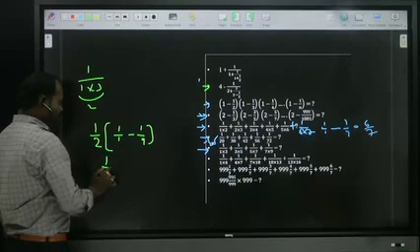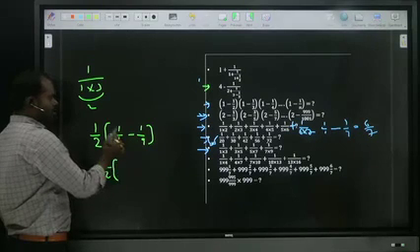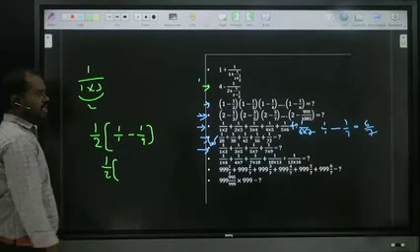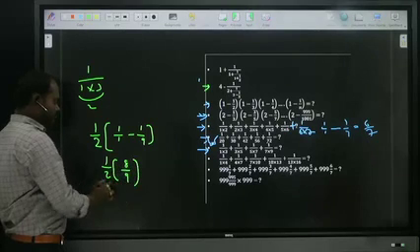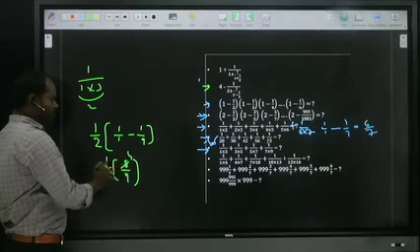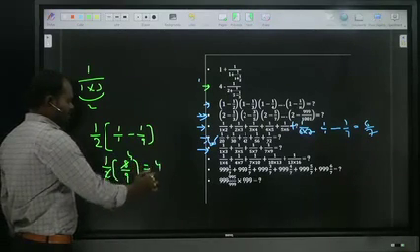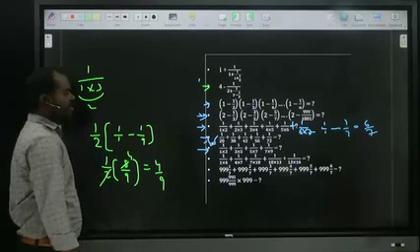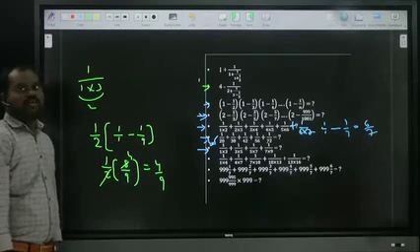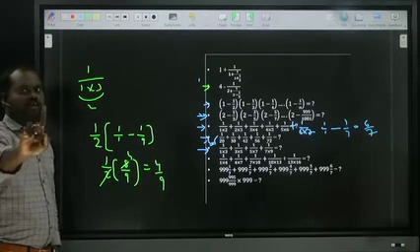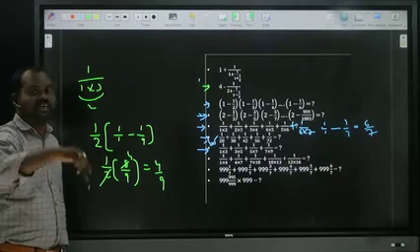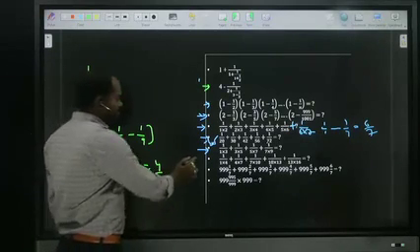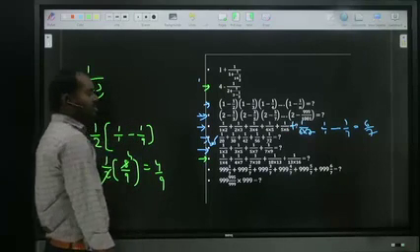What will happen? 1 by 2 into 9 minus 1. 9 minus 1 is 8 by 9. 2 fours, so what is the answer? 4 by 9. Is it clear? When the gap is 2, in front write down 1 by 2. If the gap is 3, in front we should write 1 by 3. Now tell me the answer for this one.